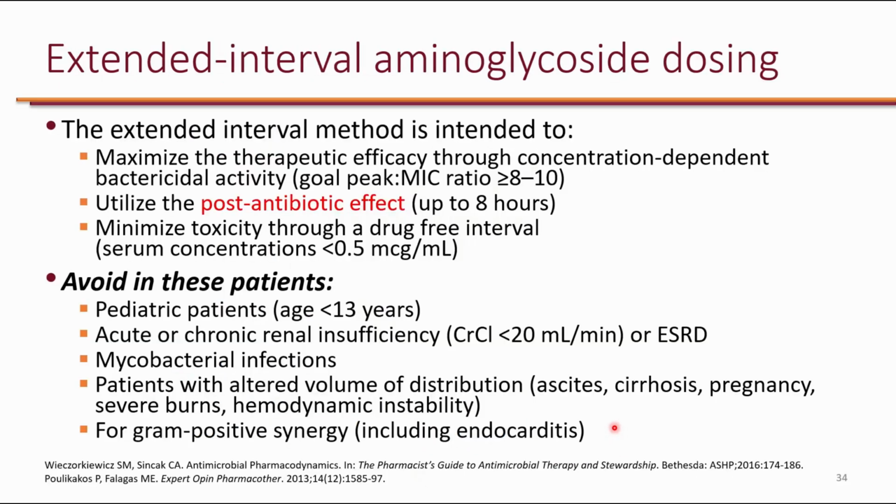When it comes to extended interval dosing of aminoglycoside, there are different ways to do it. One way is to actually use equations to calculate dosing and you set your tau to 24 hours. There are also nomograms that are established for the use of aminoglycoside. Now when you use a nomogram, it's important to make sure you use it in patients in whom the nomogram has been validated. One in particular is the Hartford nomogram. The Hartford nomogram should be avoided in pediatric patients, in patients with acute renal insufficiency, or if the creatinine clearance is less than 20 or the patient is on dialysis and has end-stage renal disease.